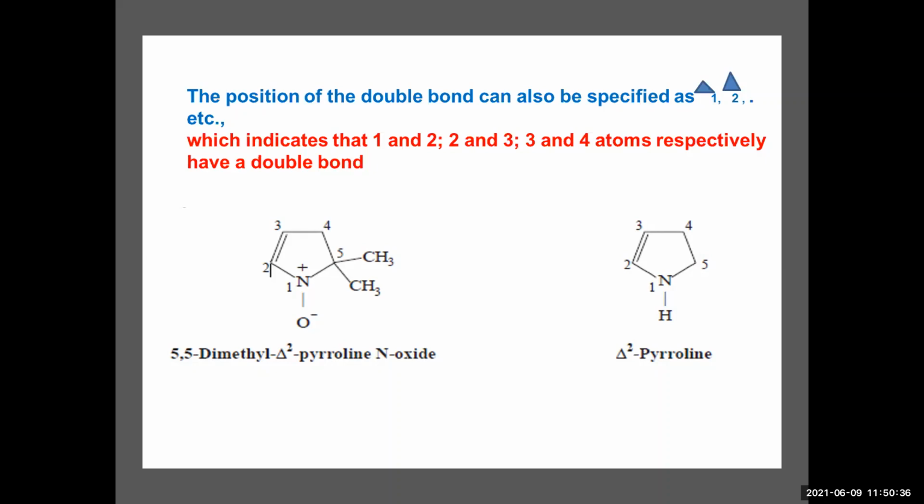So next again delta 2 pyrroline, that is a double bond at the second and the third carbon. So this is how you can give the name where the unsaturation is less and the entire ring is saturated, with a double bond only at one or two positions of the ring. So if there is maximum saturation and unsaturation at one position, you put a delta in the naming, which represents the position of the double bond. It prefixes your base compound name. Okay, this is how you can write the naming of a partially unsaturated heterocyclic compound.